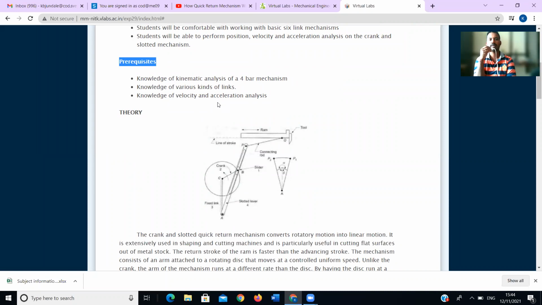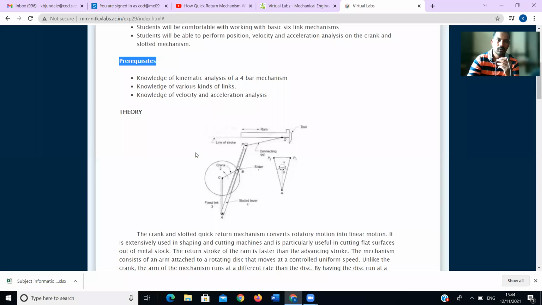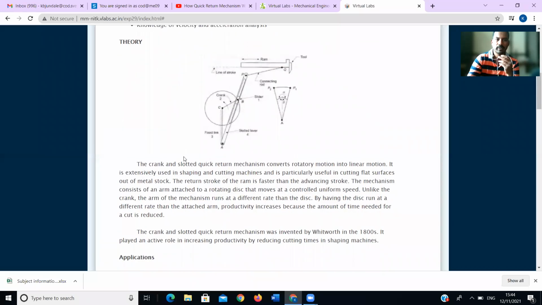Okay, velocity, how can we define the velocity? Suppose you want to find the velocity of any link, then how can you define the velocity? It is the rate of change of displacement with respect to time. And acceleration is nothing but the rate of change of velocity with respect to time. Okay, you might have studied that part in the theory of machines or kinematics of machines.